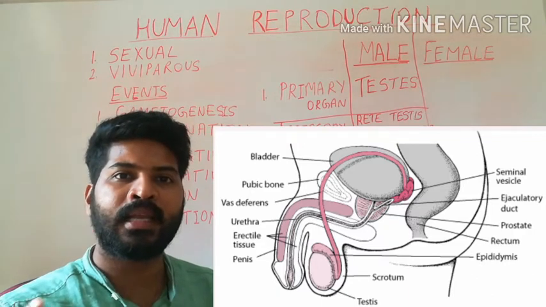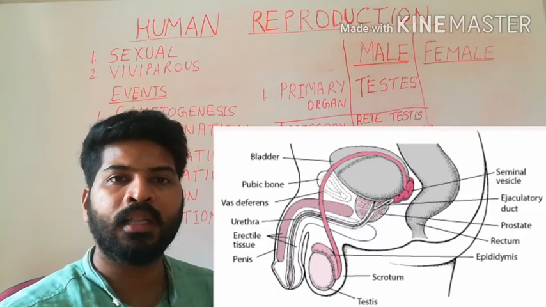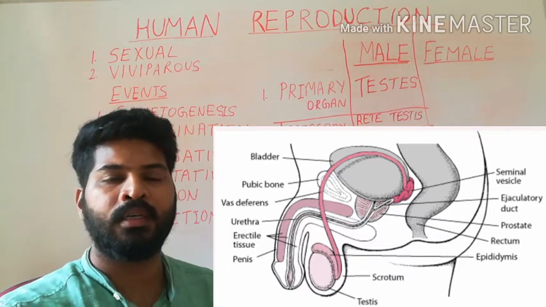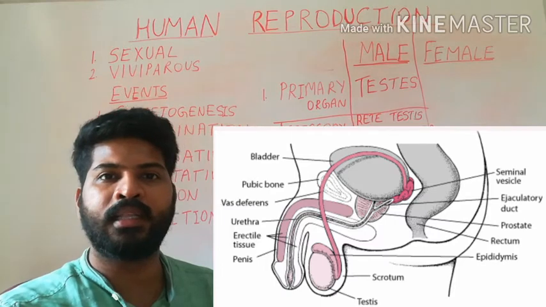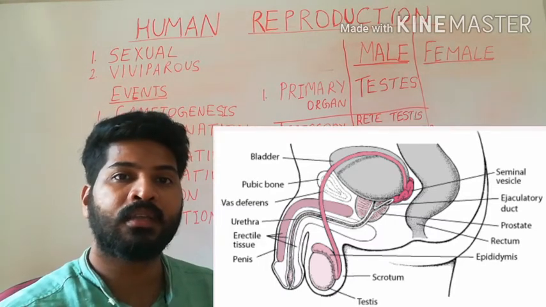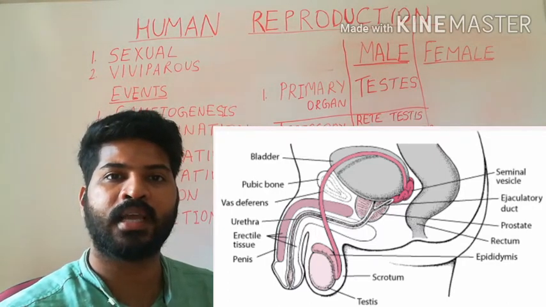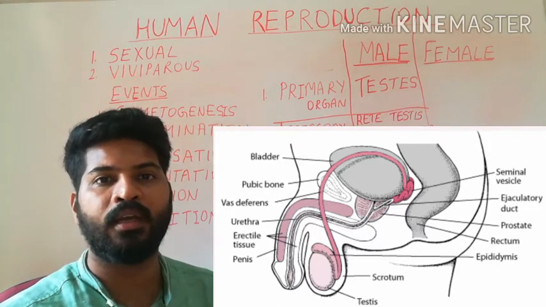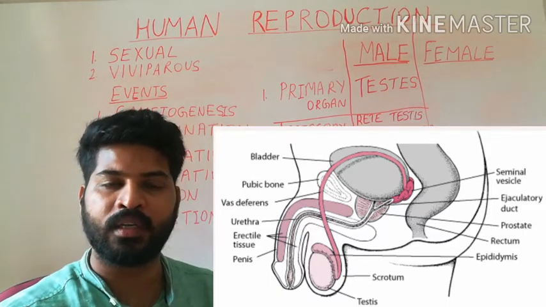Together they secrete fluid called seminal plasma. The sperms are present in the seminal plasma. The seminal plasma is rich in nutrition. It contains sugars such as fructose and glucose, which is required for the activity of the sperm.